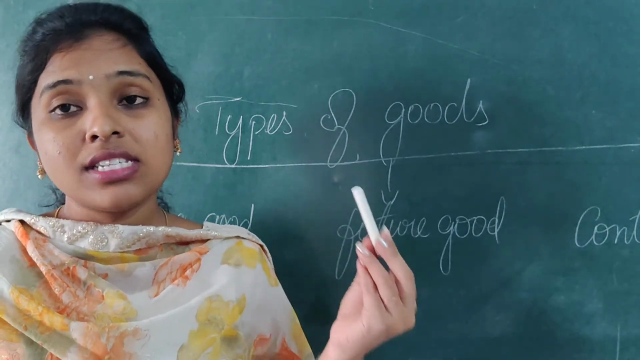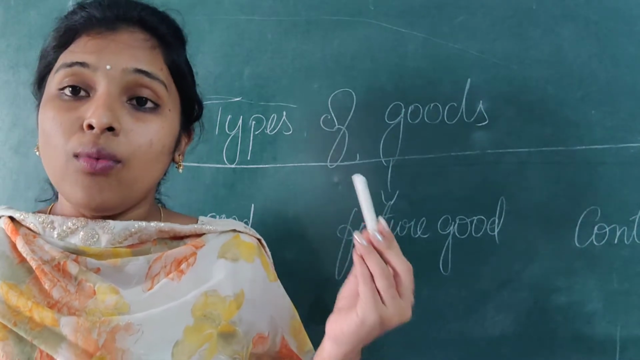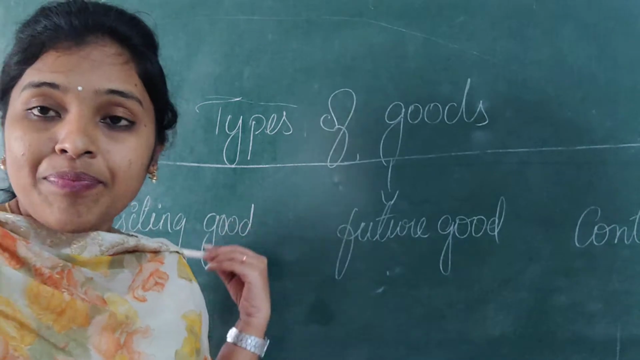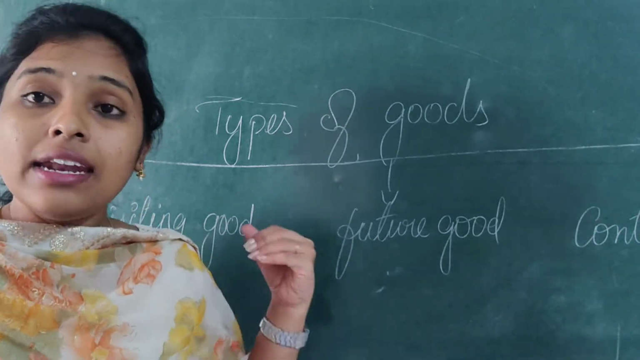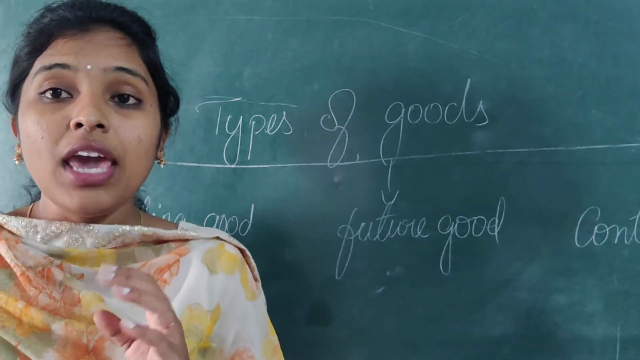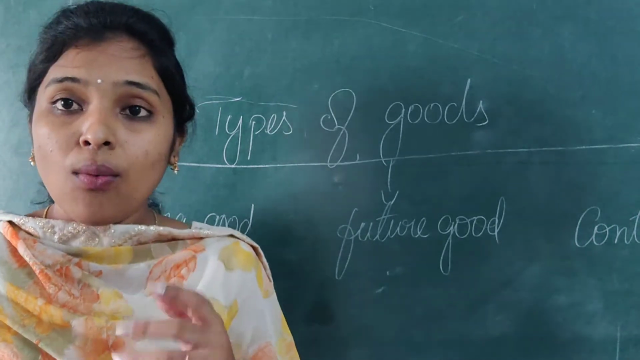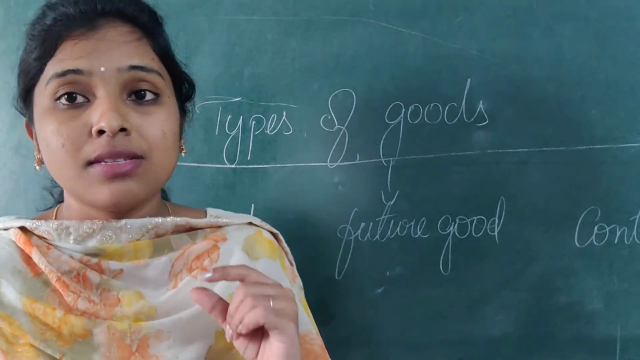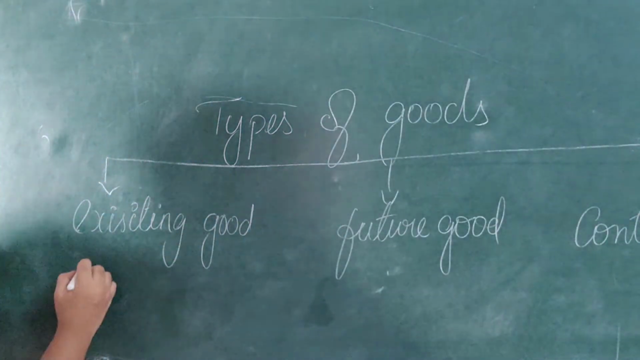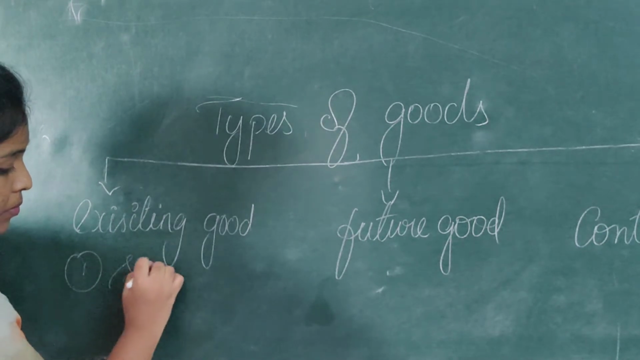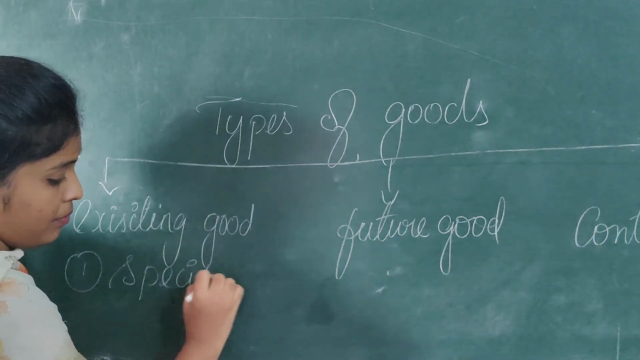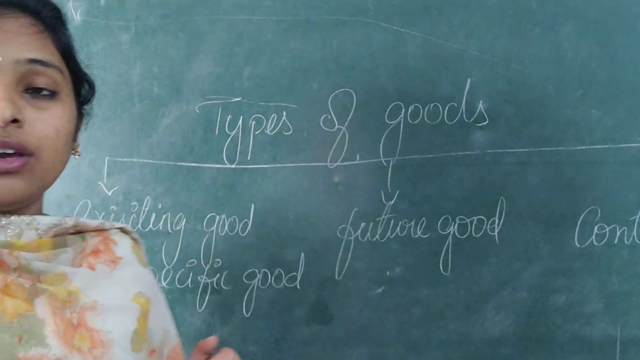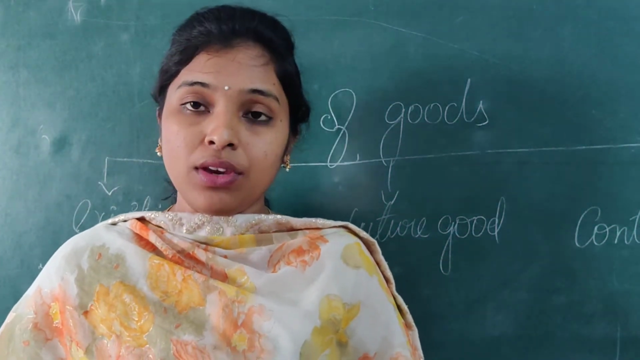For an existing good, the sale transaction will be done immediately. Where the goods are in the hands of a seller, those goods are called existing goods here. And under existing goods, we have three types of goods. What are those types? The first type is specific goods here.